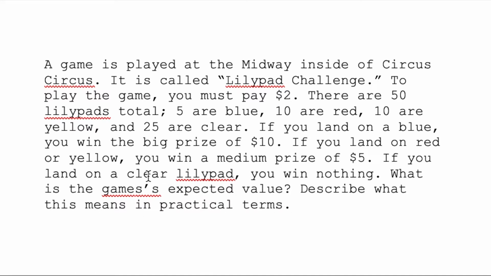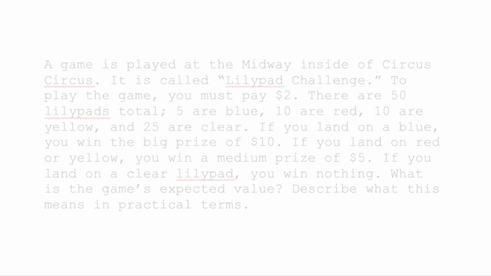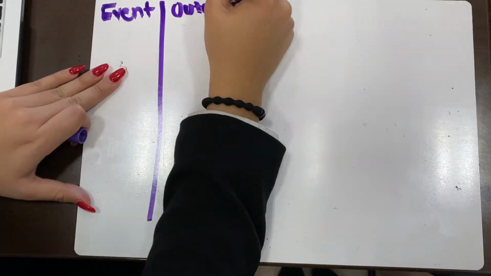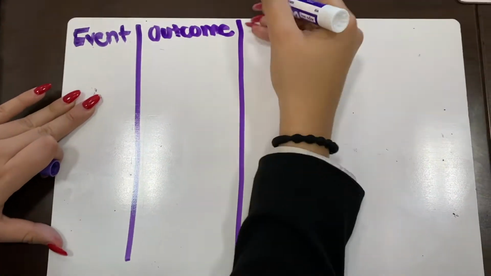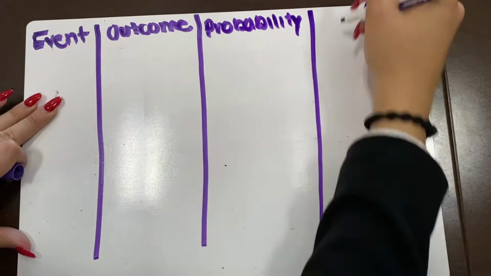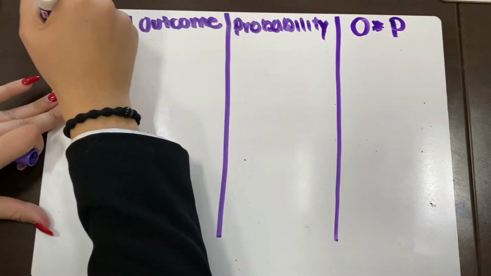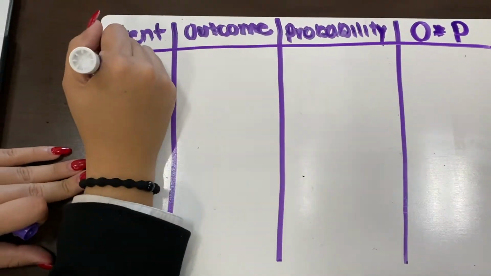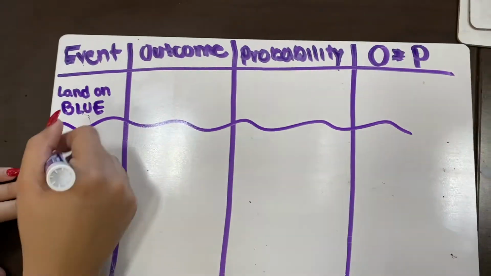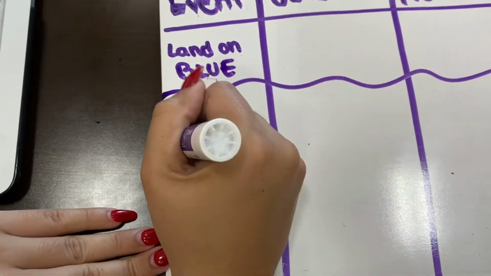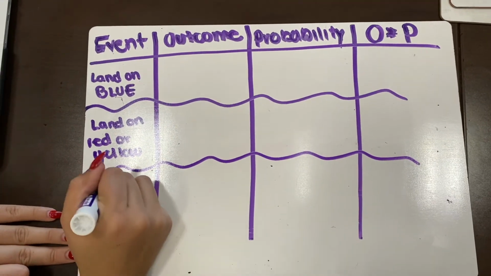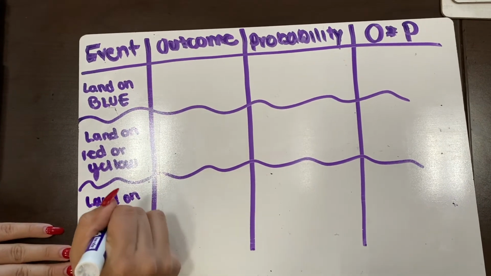What is the game's expected value? Describe what this means in practical terms. To solve the problem, you need to create a table with 4 columns: event, outcome, probability, and outcome multiplied by the probability. After, you have to identify all the possible events that can happen. The first event is landing on blue. The second event is landing on red or yellow. The third event is landing on clear.